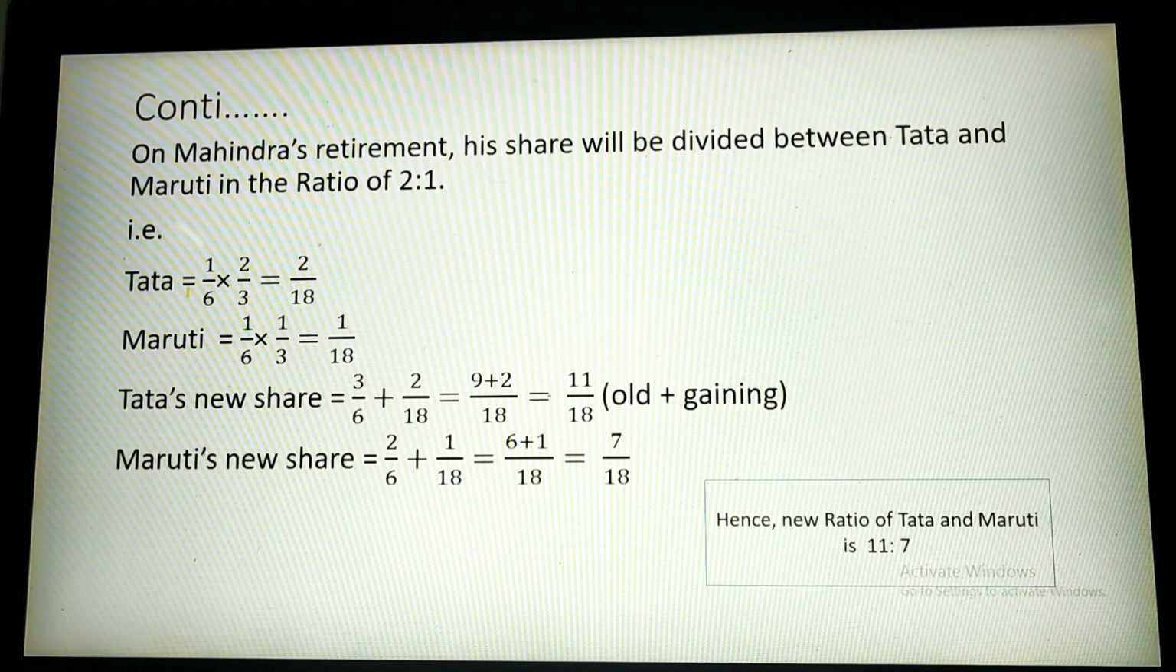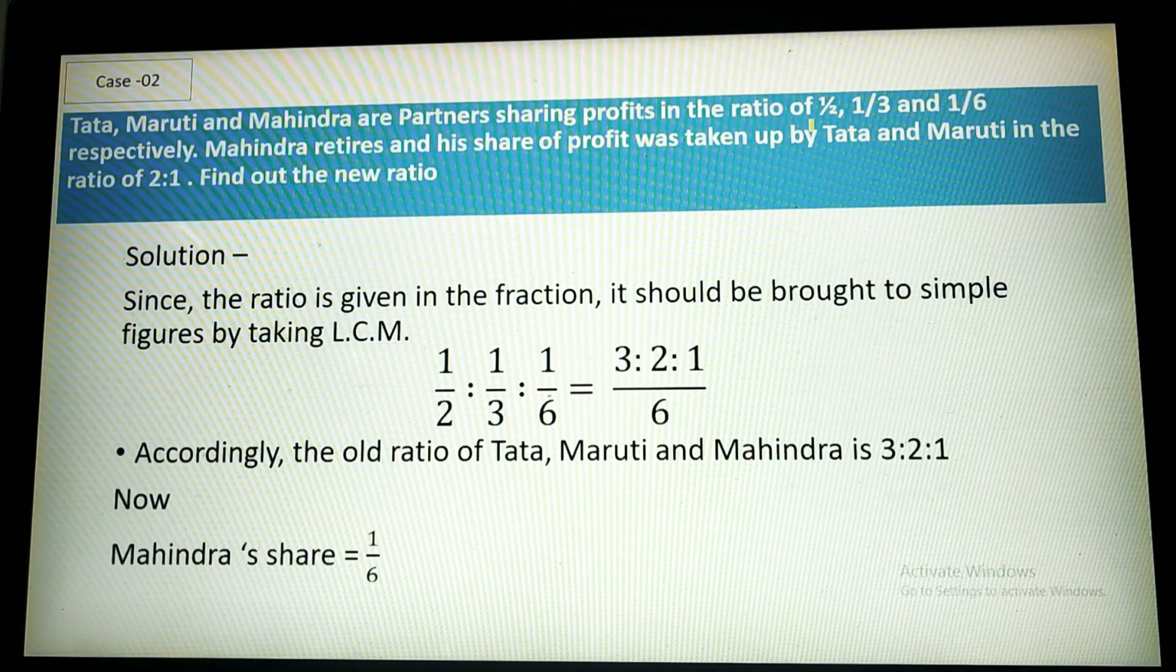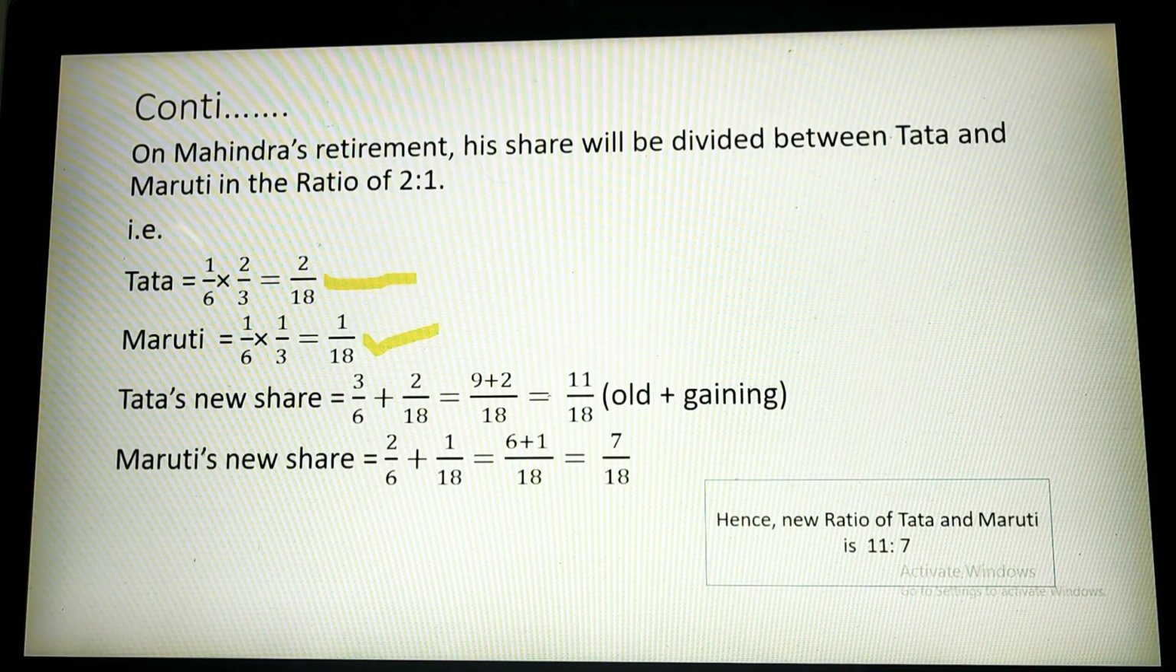See, Tata will take 1 by 6, this is the portion of Mahindra, in the ratio of 2 by 3. Already I have told you 2 by 3. So 2 by 3 of 1 by 6 will become 2 by 18. Then Maruti, this is the Mahindra portion, and this 1 by 3 is the Maruti share. So it will come 1 by 18. See, now Tata's new share, how will you calculate? Old plus gaining. Old you can check here, for Tata 1 by 2 is here.